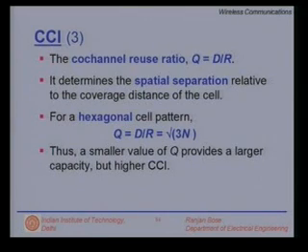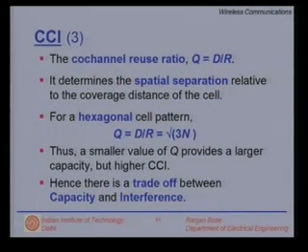Thus, a smaller value of Q provides a larger capacity, but a higher co-channel interference. The question is, what is the trade-off? How much do we gain in terms of capacity and lose in terms of co-channel interference? We will look at certain examples to clarify the issue. So, we have to carefully understand and then design a system based on the trade-off between capacity and interference.